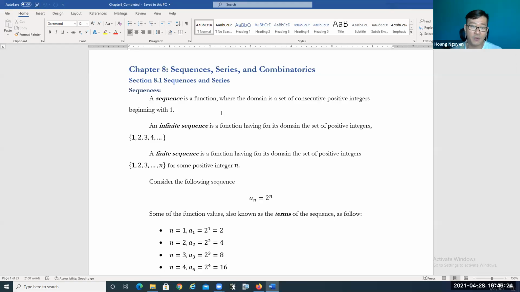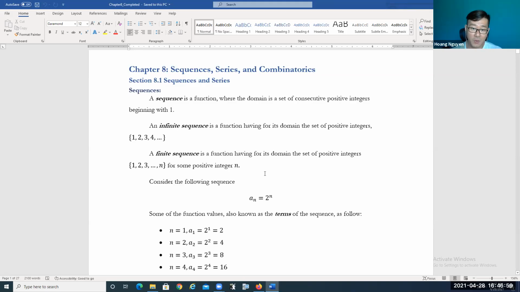Now, the next definition is an infinite sequence. An infinite sequence is a function having for its domain the set of positive integers. So this is infinite, so it's not going to stop. It's going to keep going forever. The domain values are positive, consecutive integers: 1, 2, 3, 4, 5, 6, 7, etc., on the way to positive infinity. So the sequence is going to keep going.